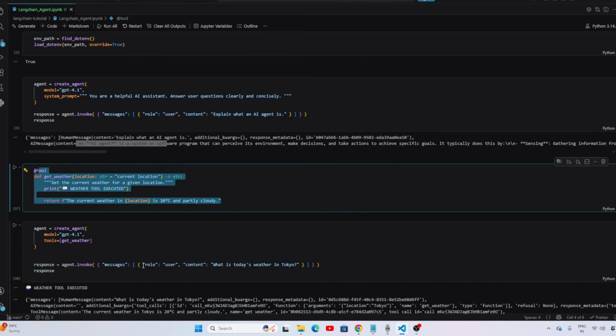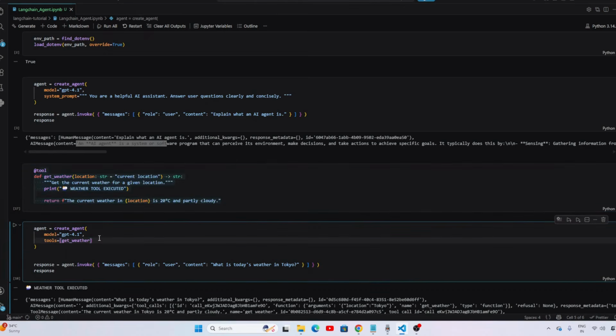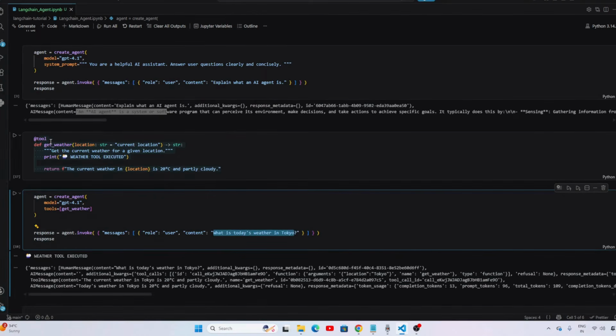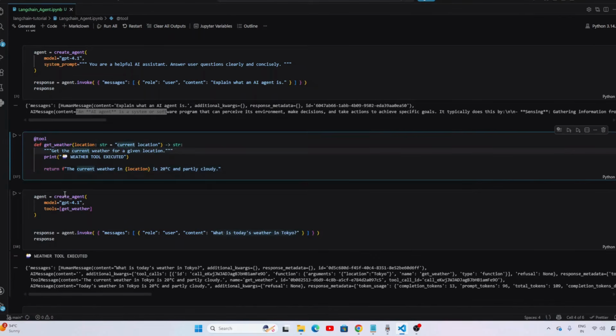Now I ask the query. Here I have not given the system prompt. If you do not give the system prompt, the agent will perform based on the conversation. So here I have given the user message, which is: what is today's weather in Tokyo? Based on that, it will call get_weather because the model doesn't have this knowledge inside it. Because of that it chooses to call the weather function.